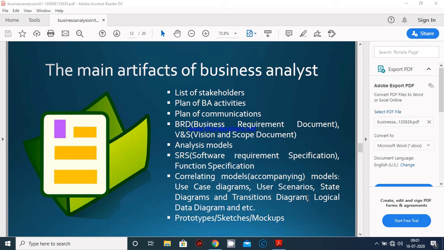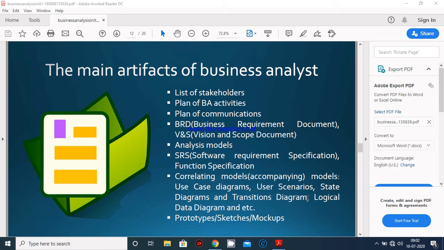First one is list of stakeholders, plan of BA activities, plan of communications, BRD business requirement document, vision and scope document, analysis models, SRS, that is software requirement specification, functional specification. Next, correlating models: use case diagram, user scenarios, state diagram, transition diagram, logical data diagram, and etc.